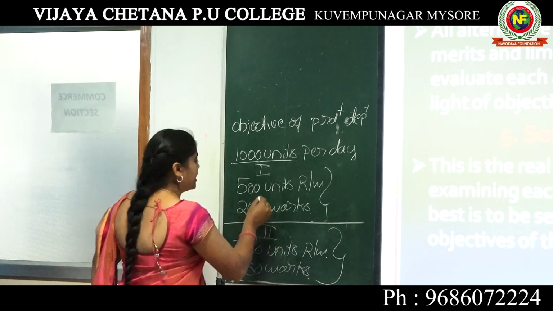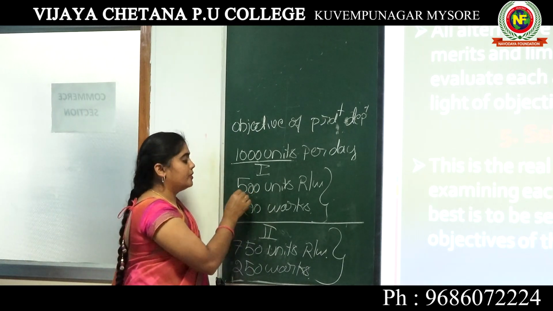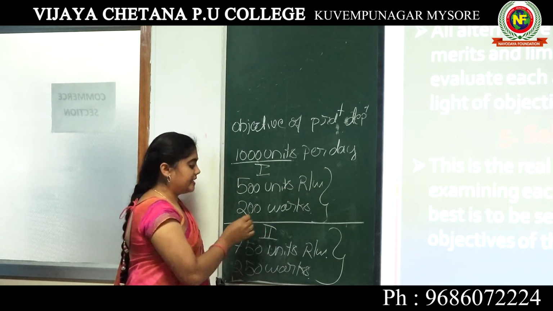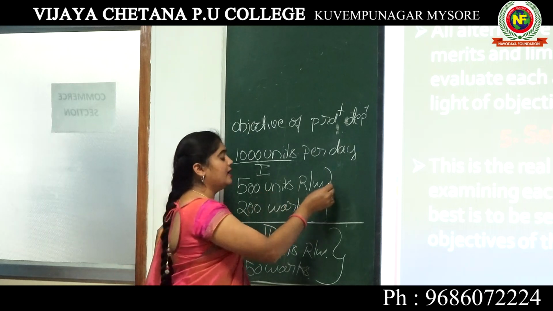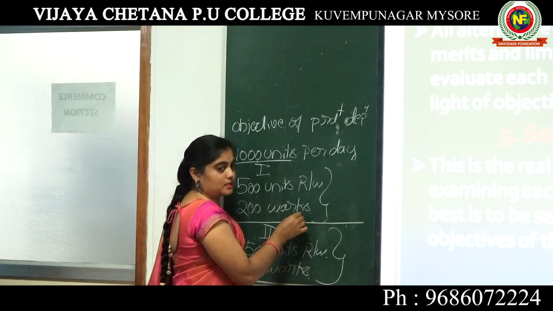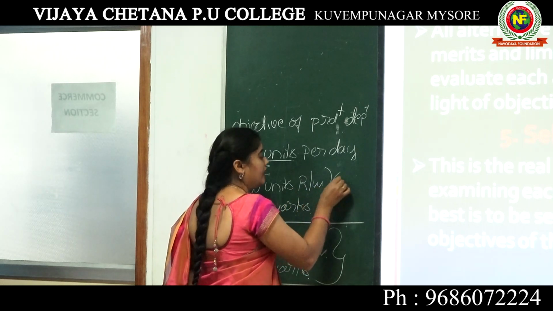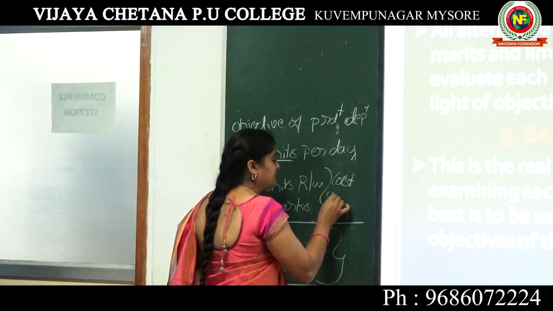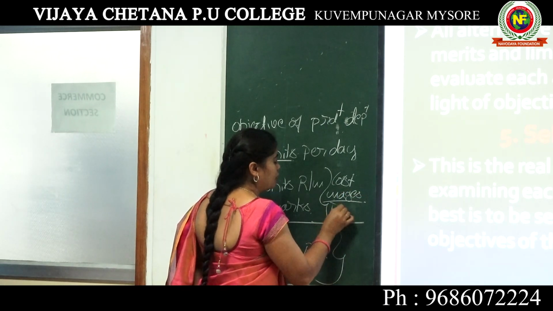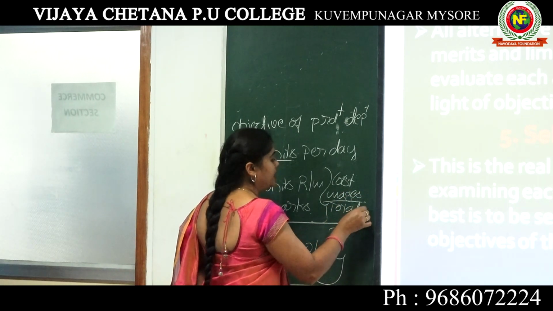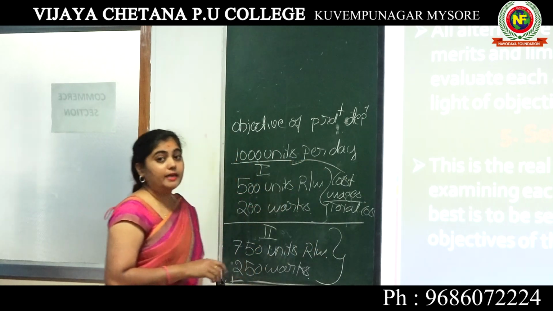So here, if we follow the first alternative by using 500 units of raw material and 200 workers, what will be the strength? What is the cost of raw material, what is the labor charge, that is wages, and what is the total cost we will incur to produce the 1000 goods?